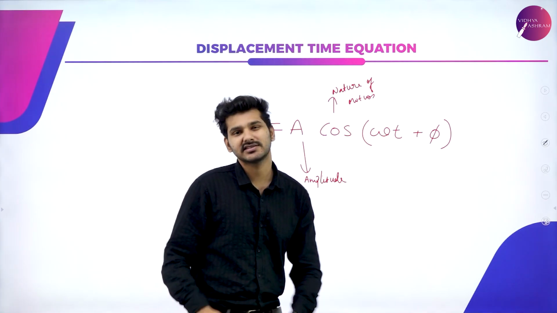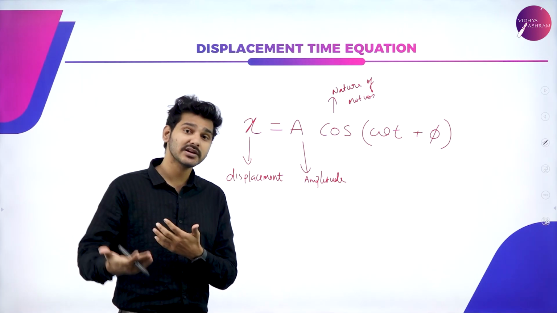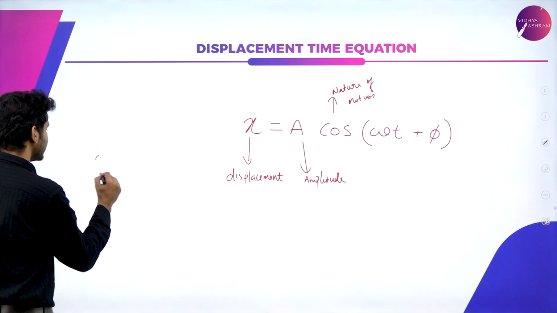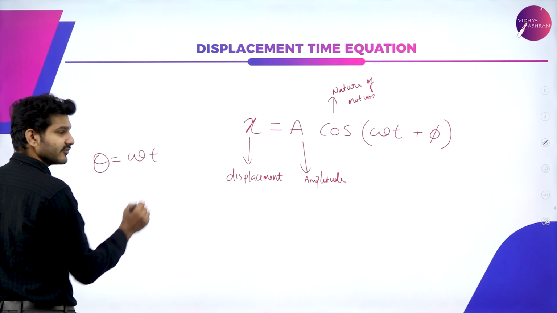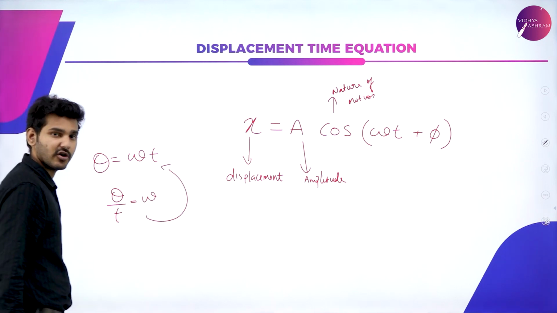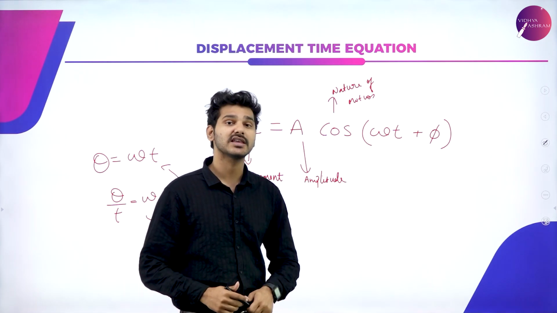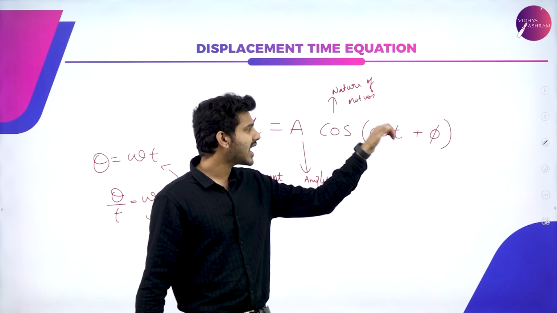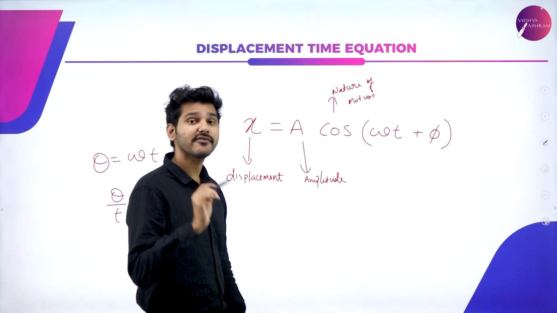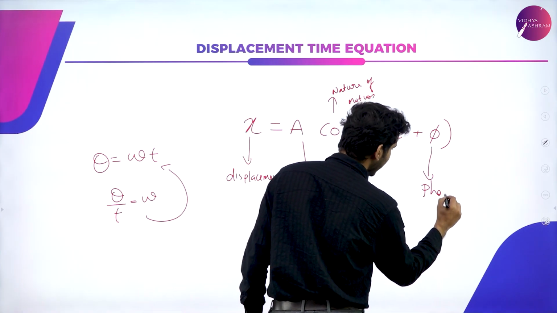And omega t is simply representing theta. Theta again is angular displacement. It can be written as the product of angular velocity times time. So again, theta is equal to omega t, right? Or theta by t is equal to omega. That is written in this particular form, as mentioned here. Omega is known as the angular frequency or angular velocity, and t is the time taken. And phi is a new quantity, and that is known as the phase constant, or simply the phase angle.